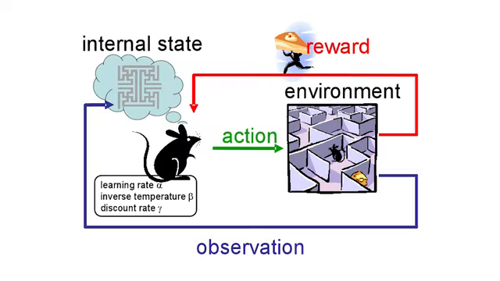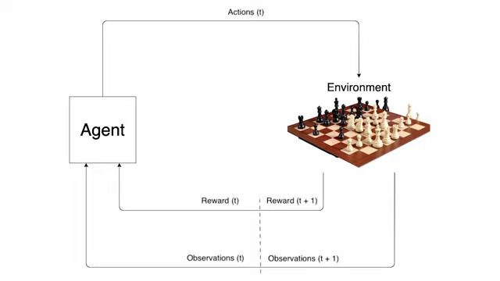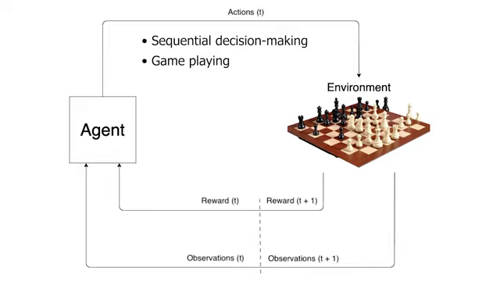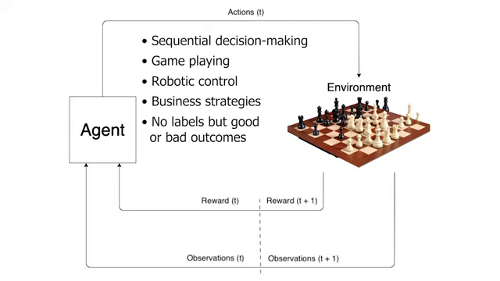Unlike supervised learning, where examples have clear right answers, reinforcement learning is more like training a pet. The agent learns through trial and error, getting rewarded for good decisions and penalized for poor ones. For example, a reinforcement learning algorithm can learn to play chess by playing thousands of games against itself, receiving positive rewards for winning moves and negative rewards for losing ones. This approach is particularly powerful for tasks involving sequential decision-making, like game playing, robotic control, or optimizing business strategies when there are no clear labels, but an idea of what is a good or bad outcome. Many basic machine learning courses don't cover reinforcement learning as a basic machine learning branch, but as an advanced topic since it is still fairly niche.